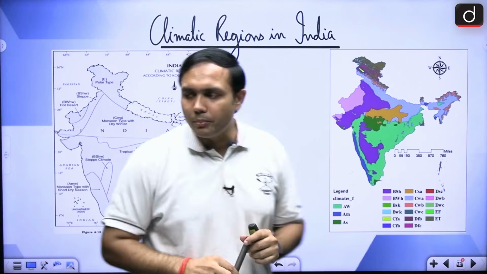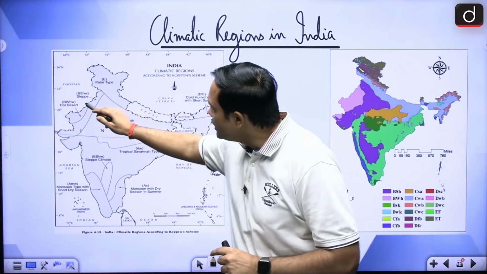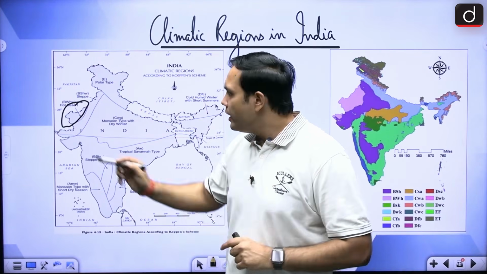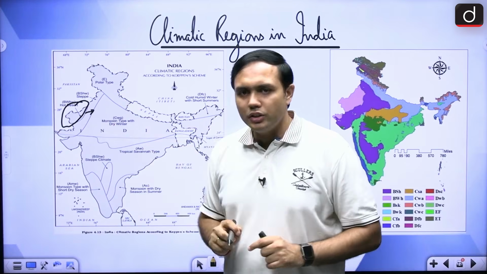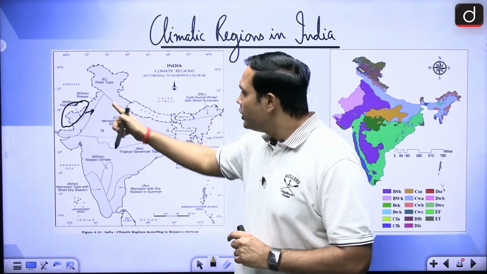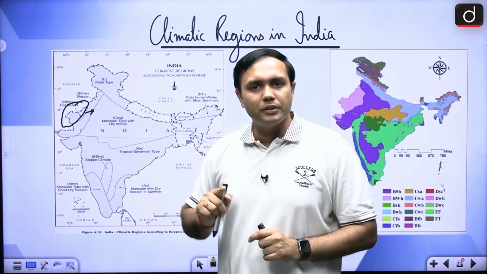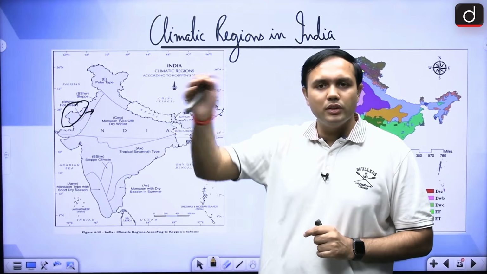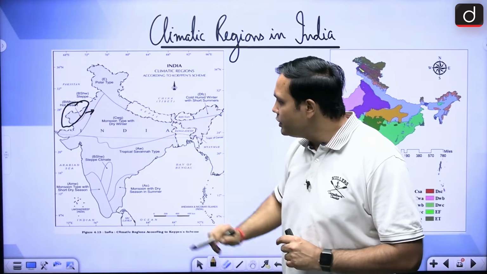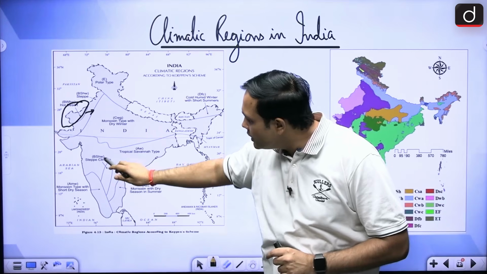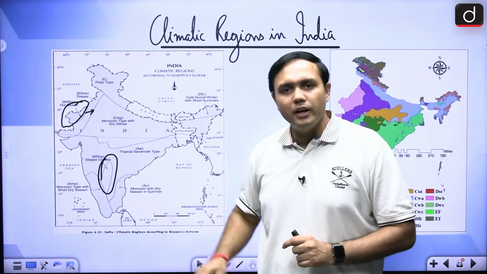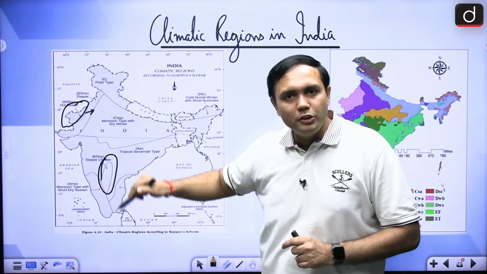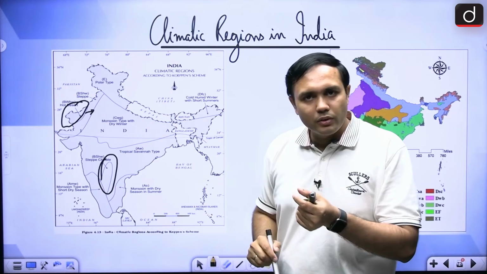But what you can remember is, say for example, this particular region, right? This is a very, very hot desert region, and just in the transition region, just after this hot desert region, you will find steppe type of climate, right? So, you can remember that in the transition zone after the desert region, you will find steppe region. This same steppe region is also found in the rain shadow area in southern India, right? So, steppe climate is seen in two particular regions. That can be one of the questions.